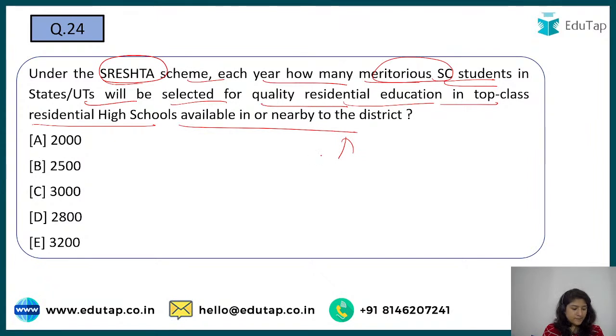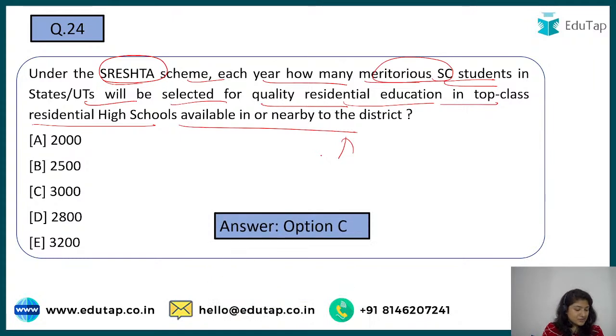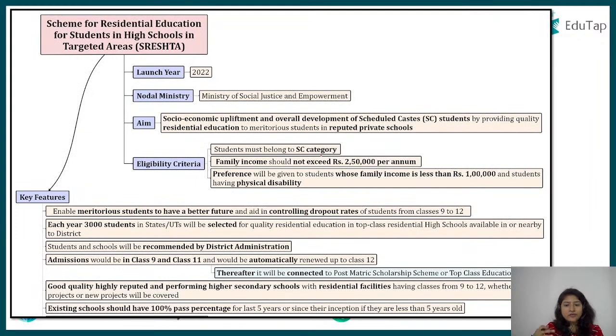Okay, see here the correct answer is option number C. So here we are talking about 3,000. Everything that you need to focus on, the static part of this scheme, has been mentioned in this mind map that we have created for you all.